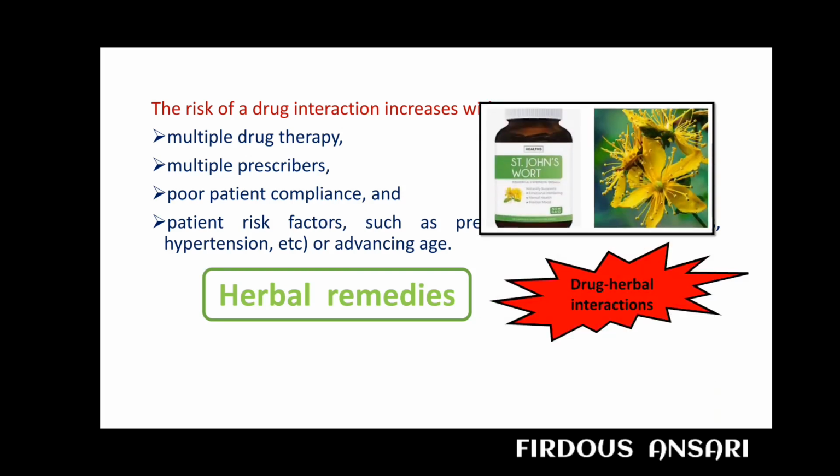A very good example is St. John's wort. St. John's wort is an herbal extract used for the treatment of depression and can cause serious interaction as a result of its enzyme-inducing effect. This particular natural compound is an inducer of cytochrome P450, and we know cytochrome P450 is involved in the metabolism of many drugs.